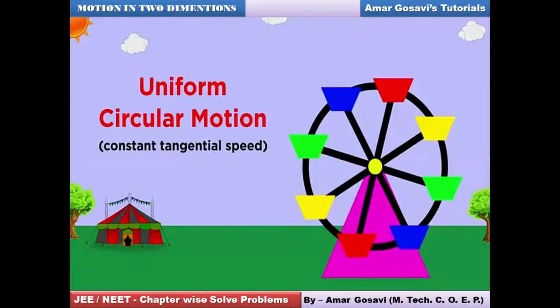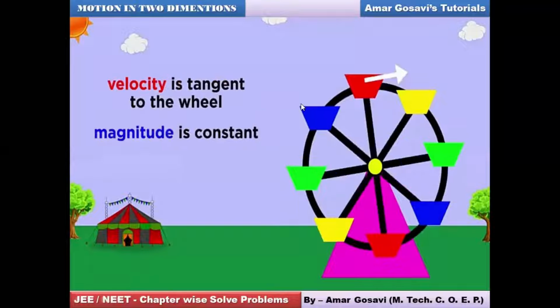Please make a note of this quickly and give me feedback so that we move ahead. This is just the start of the concept; we will develop some basic definitions. Most of you say done. Let's move ahead then, friends. Please make a note of this slide also, where you can see the velocity is tangent to the wheel, but the magnitude is constant. That means the direction is not constant. Only the magnitude of the velocity will remain constant. Most of you say done.